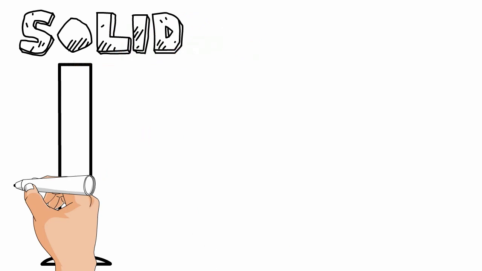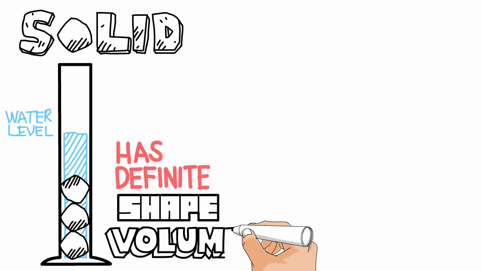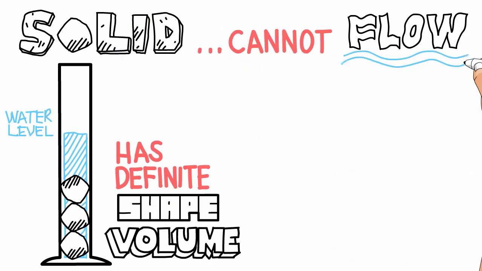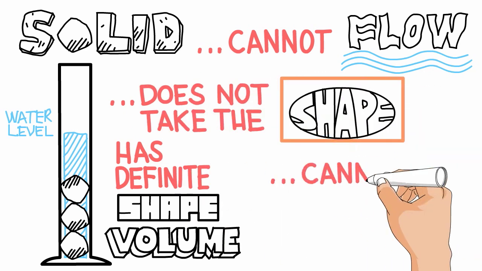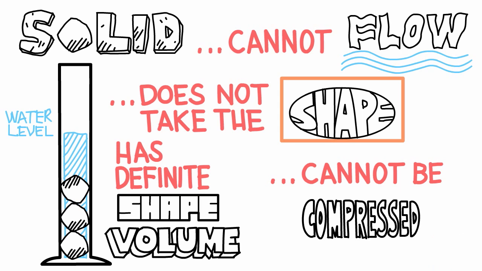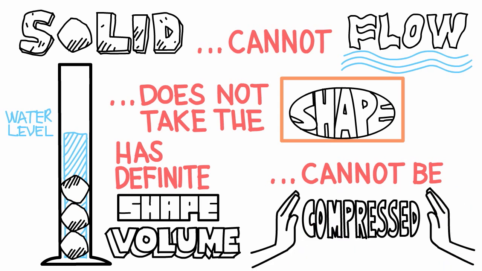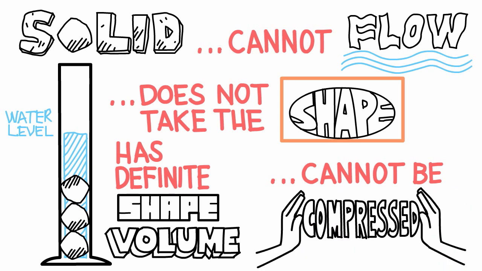A solid has a definite shape and volume. A solid cannot flow. A solid does not take on the shape of its container. A solid cannot be compressed. This means that the volume of a solid cannot be made smaller when it is squished.